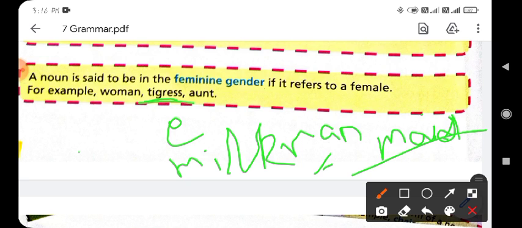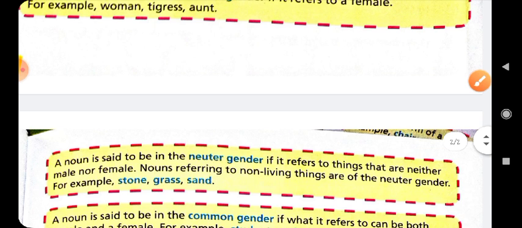Milkman will be milkmaid, washerman will be washerwoman, stepson will be stepdaughter, peacock will be peahen, landlord will be landlady, and manservant will be maidservant. So we can easily change masculine gender to feminine gender. Clear?